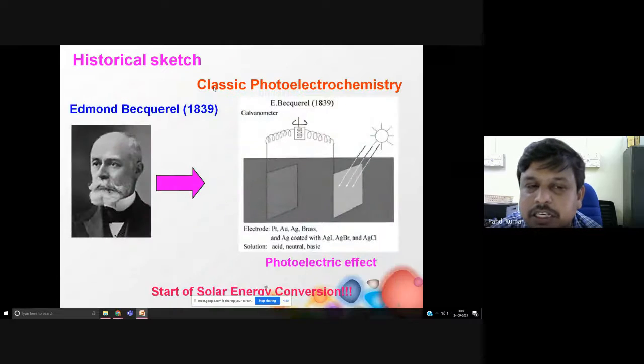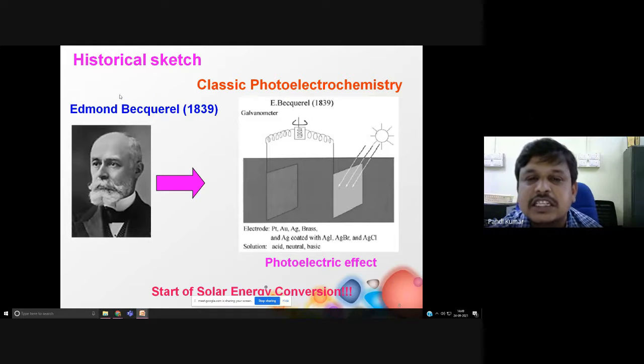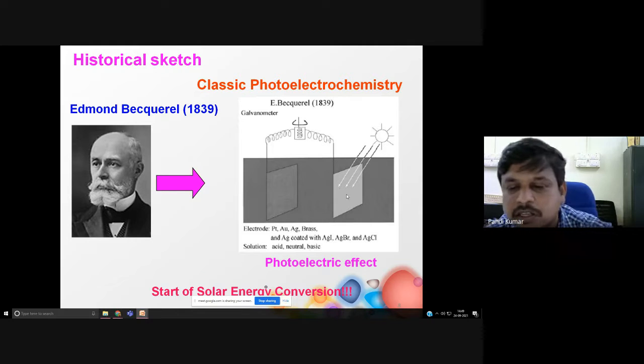But historically, about 180 years ago, there was a scientist named Edmund Becquerel. He did an experiment by taking a plate, like a metal halide plate or a metal plate, connected through a circuit. Then he dipped this electrode into a solution, which may be acid or neutral or basic, whatever it may be.